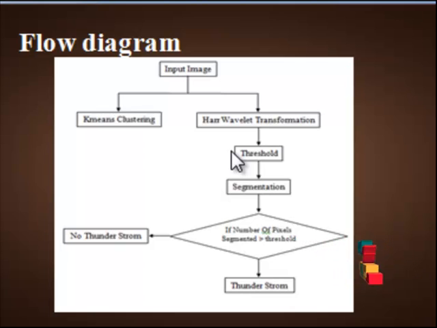The final process is detecting the thunderstorm. Here, we use the number of pixels obtained and compare it with the threshold value. We predict the thunderstorm by comparing the number of pixels in the output from the threshold with the initial threshold value in the process of prediction. Set a particular level to predict all possibilities in the thunderstorm inputs.